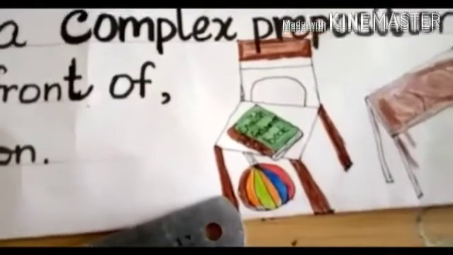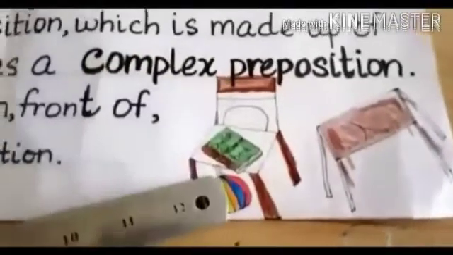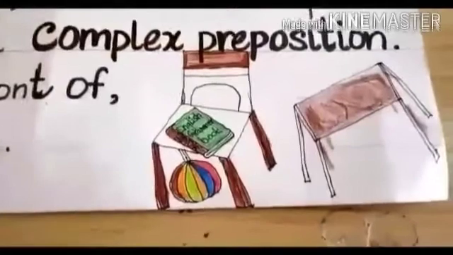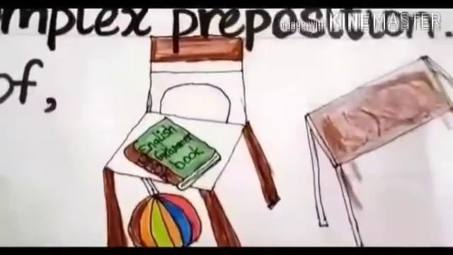And there is a ball under the chair. Students, here under is preposition, because here under is used to link this chair with a ball. This under shows the relation between ball and chair. So under is preposition in this sentence.